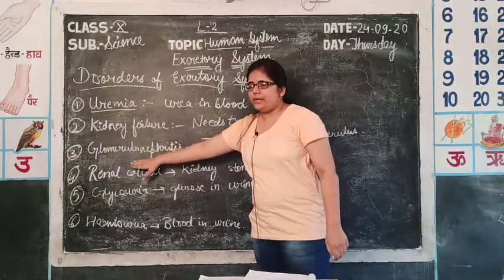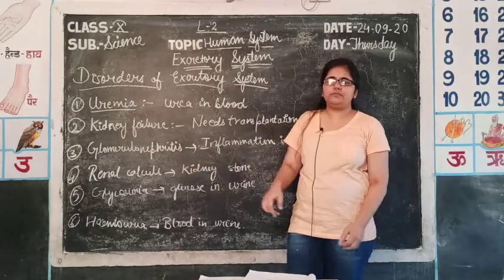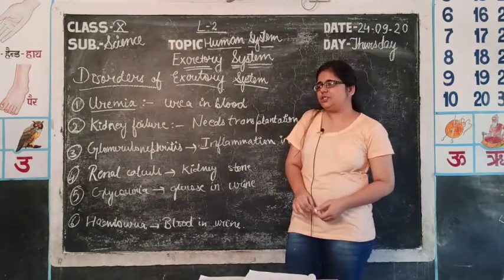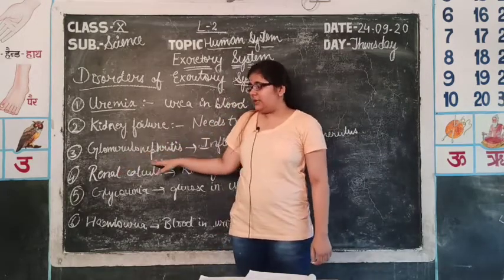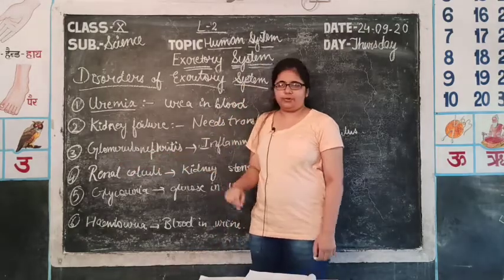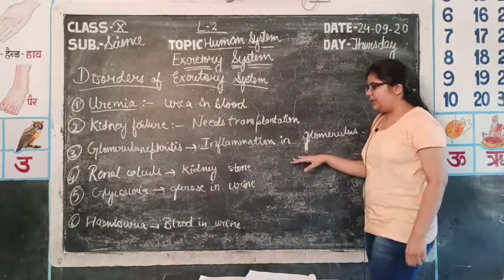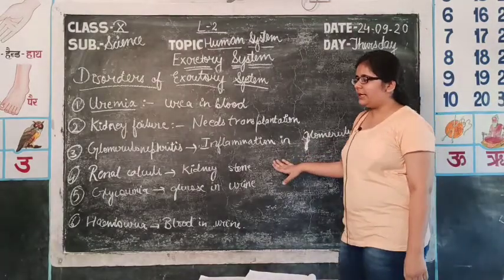Third one is glomerulonephritis. I have told you the itis term is used for inflammation, itching and swelling, and glomerulonephritis is the inflammation in the glomerulus, which is the part of nephrons. Inflammation in glomerulus.